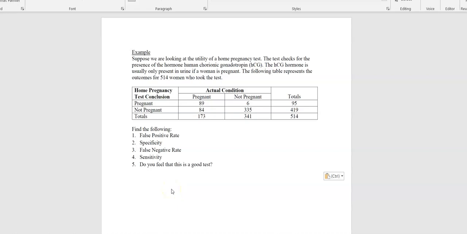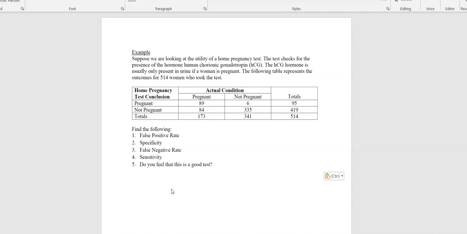So suppose we are looking at the utility of a home pregnancy test. The test checks for the presence of the hormone human chorionic gonadotropin. Not sure if I'm pronouncing that correctly, the HCG. The HCG hormone is usually only present in urine if a woman is pregnant. The following table represents the outcomes for 514 women who took a pregnancy test.